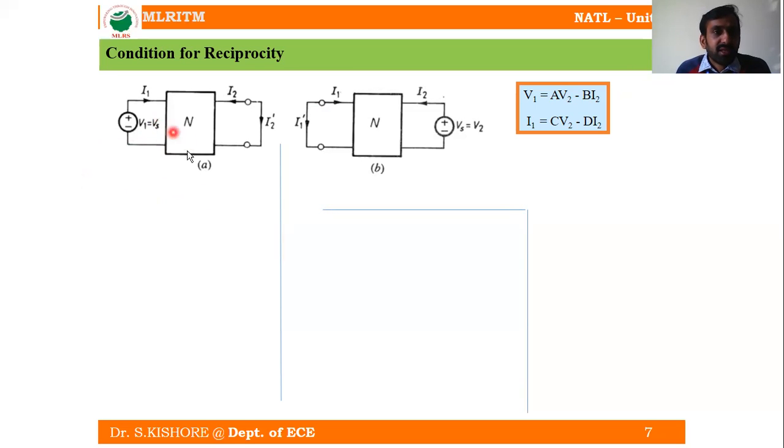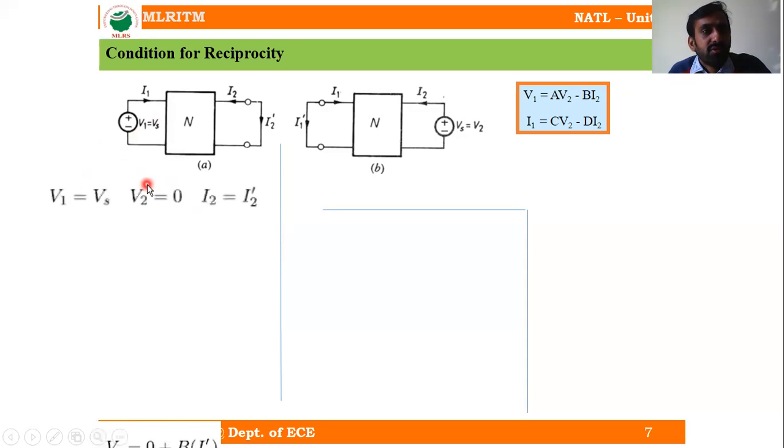So now let us consider figure A. Here V1 is equal to Vs because V2 is equal to 0, short circuited. Let us consider the current here, with V2 equal to 0, as my I2 dash. So V2 is equal to 0, V1 is equal to Vs, and I2 is equal to I2 dash.